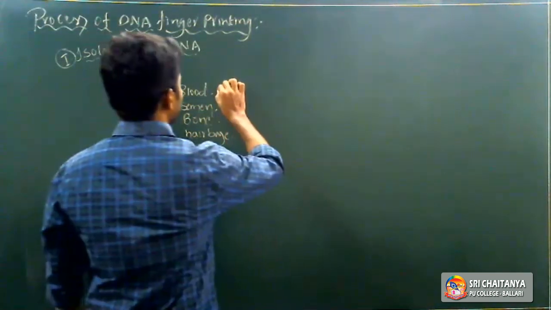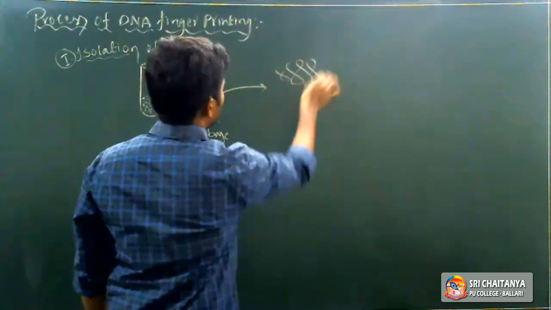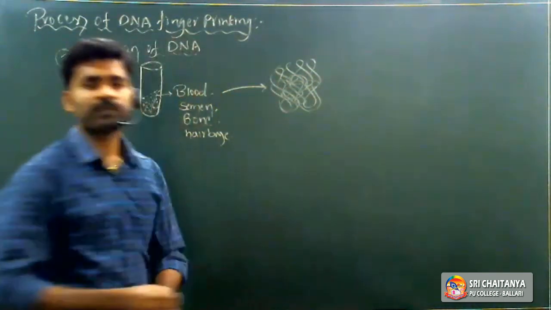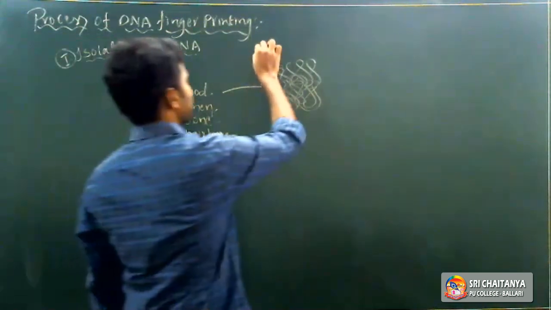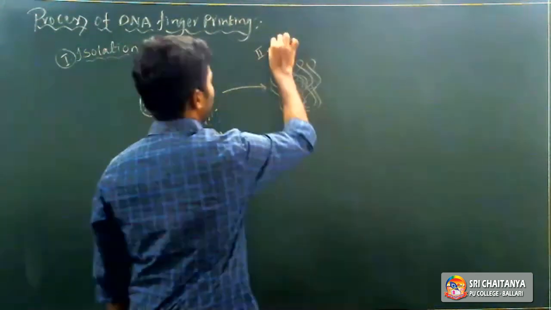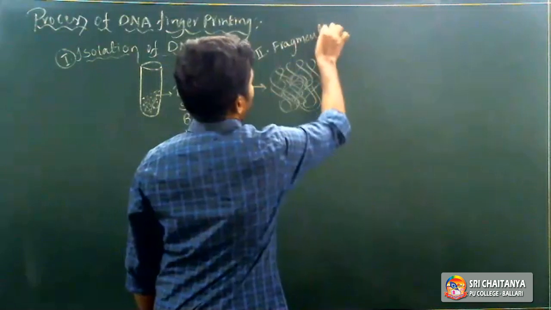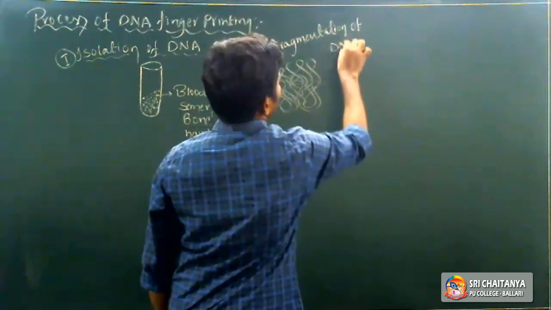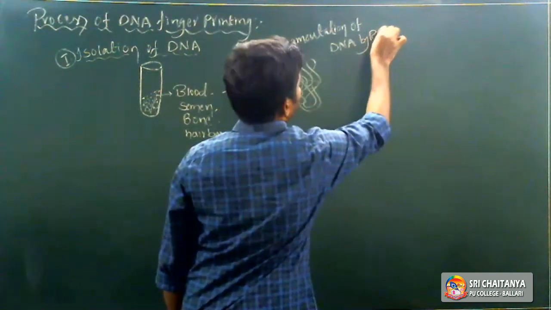Then the second step. Here they collected purified genetic material. The second step is fragmentation of genetic material, DNA, by using restriction endonuclease enzymes, REN.